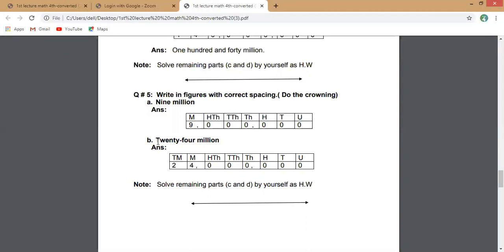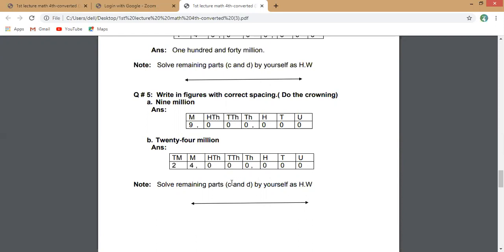Okay, now come to the next one, part B is 24 million. It means you have a million house having a 2-digit number, 24. The tens place of million is here. So when you construct your table, start from the unit place: unit, tens, 100, 1,000, 10,000, 100,000, million, 10 million. You will put a comma to make separate houses. Now the answer will be 24 million. This is the required answer.